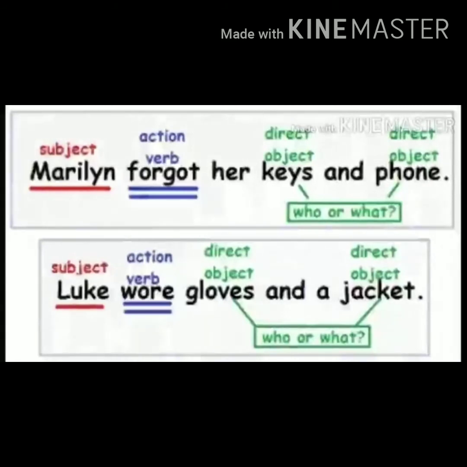One more example. Luke wore gloves and a jacket. Here, Luke is the subject and action performed by Luke is wore. That is the verb. Now, what did Luke wear? That is gloves and jacket. This group of words is the object.